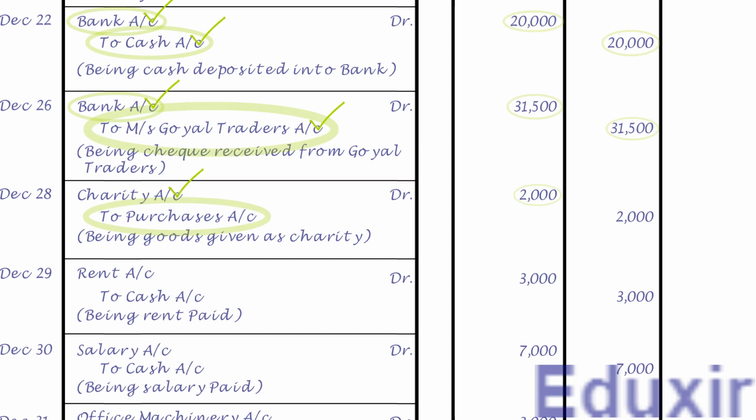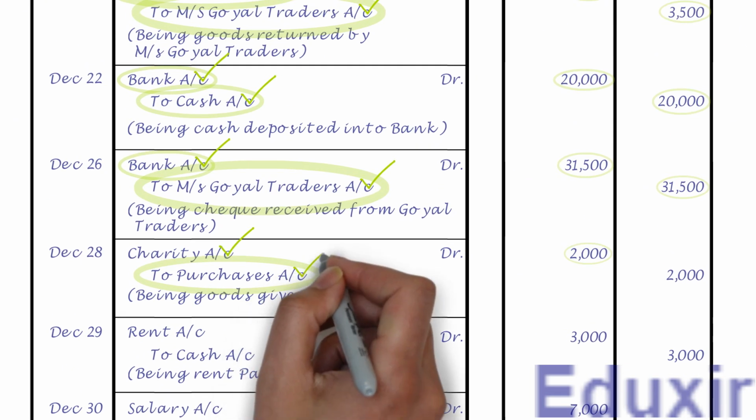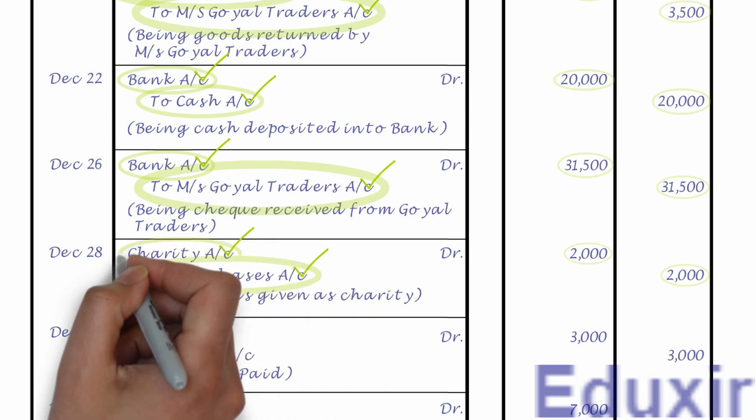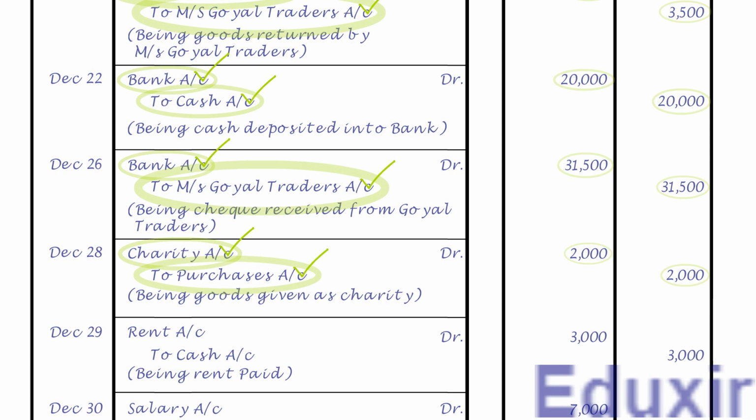As the name suggests, it needs to be posted on the credit side of purchases account and the credit amount is 2,000 rupees. Note that the details that need to be posted into the particulars column is charity account. We already have the purchases account. Let us now post this entry into that account.